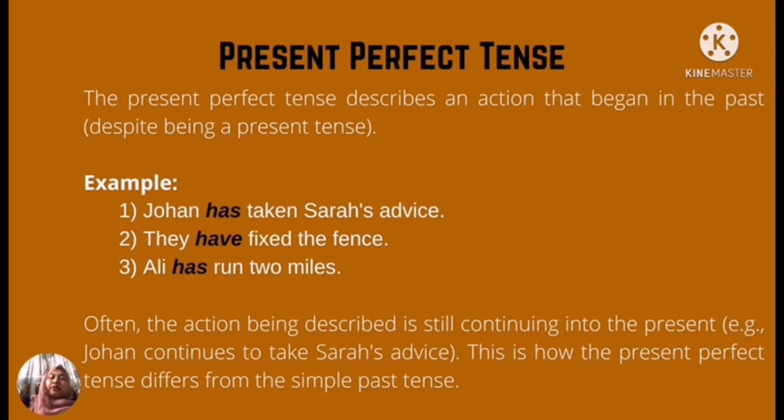Example number 2, they have fixed the fence. Example number 3, Ali has run 2 miles. Often the action being described is still continuing into the present. For example, Johan continued to take Sarah's advice. That is how the present perfect differs from the simple past tense.